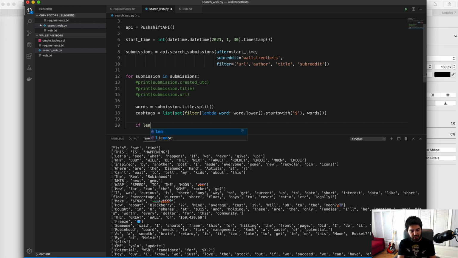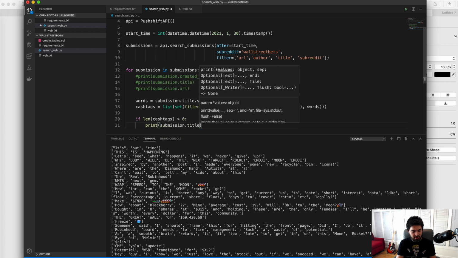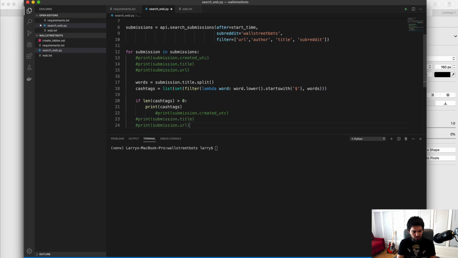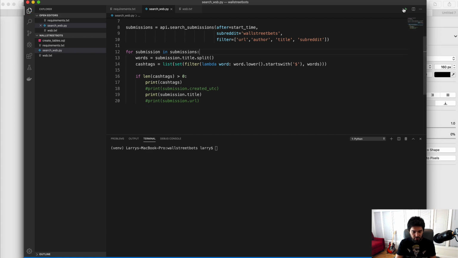So I'll say if length of cache tags is greater than 0, so if it has some cache tags, then we'll print the submission.title. Okay, and let's see what those look like. Or we can, let's print the cache tags first, and let's go ahead and print these as well. Okay, so let's see how that all looks. So I'll print the title and the cache tags that are present in that title. Okay, so I run it,